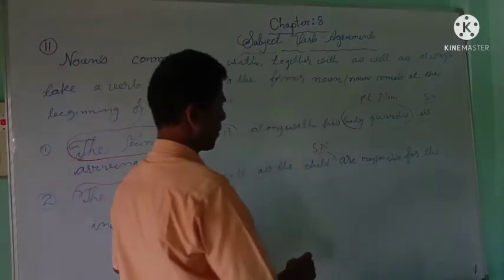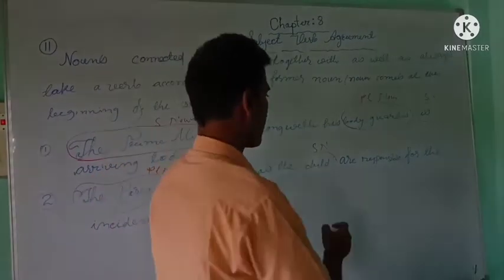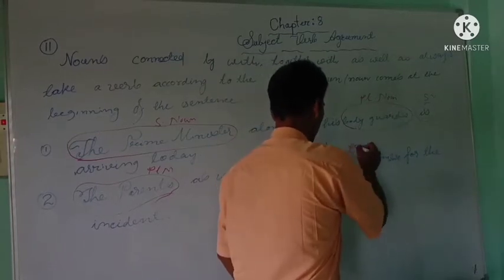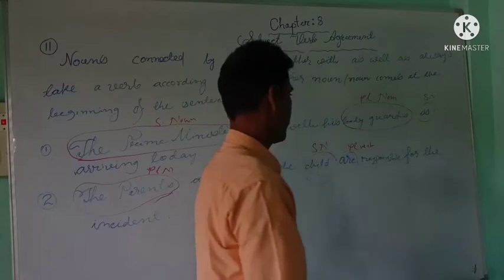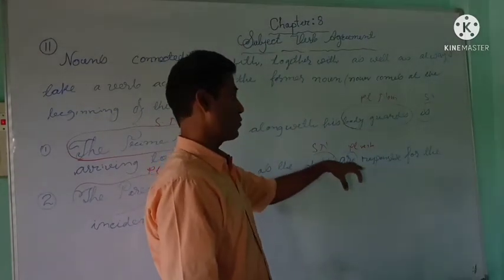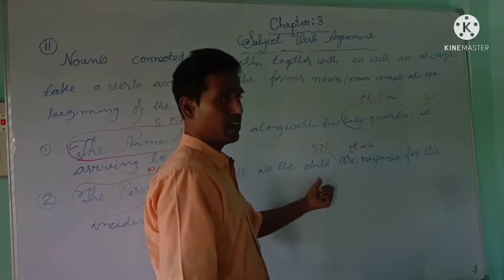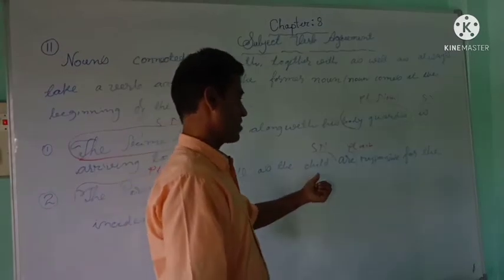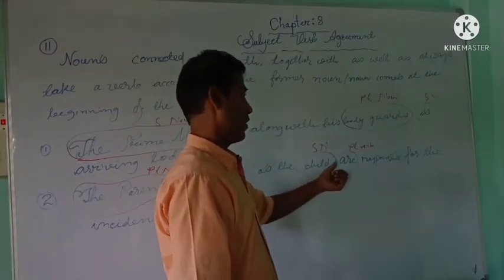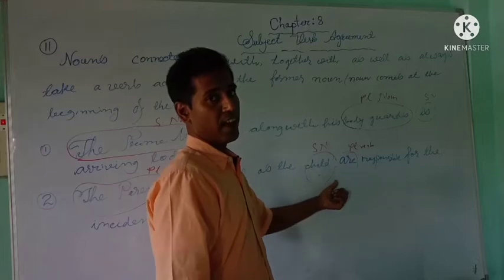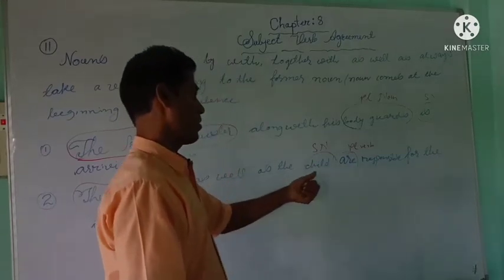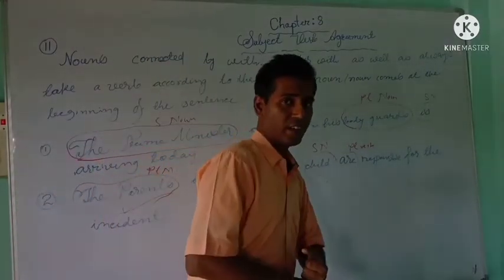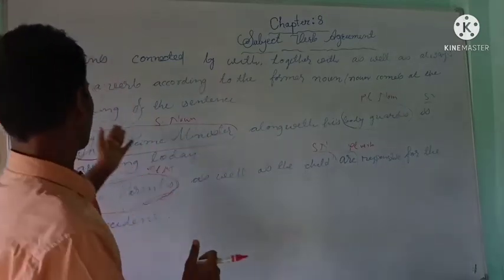The noun placed adjacent to the verb is child, which is singular, but the verb does not agree with the child; the verb agrees with the parents. Since parents is plural, the verb is also plural. Are you getting me? This is rule number 11.